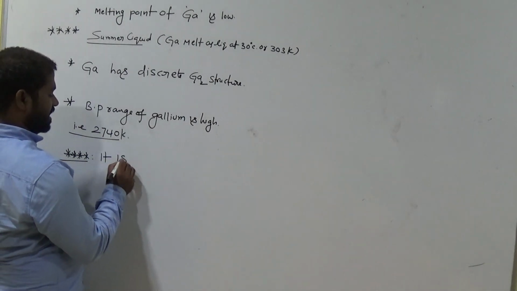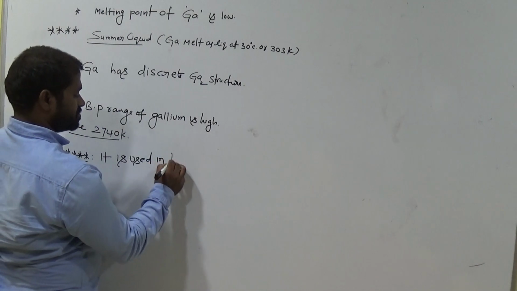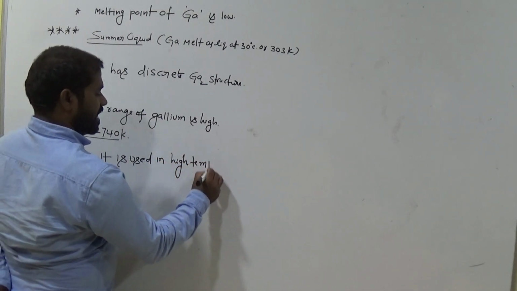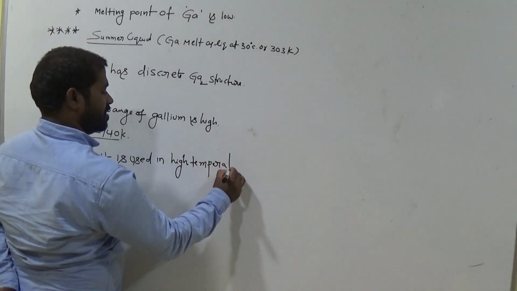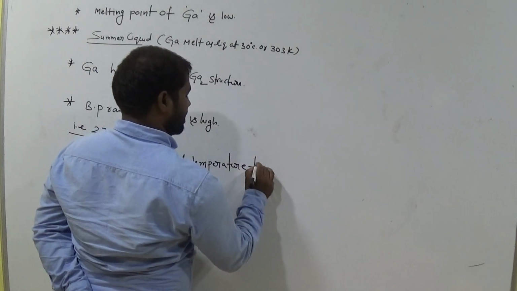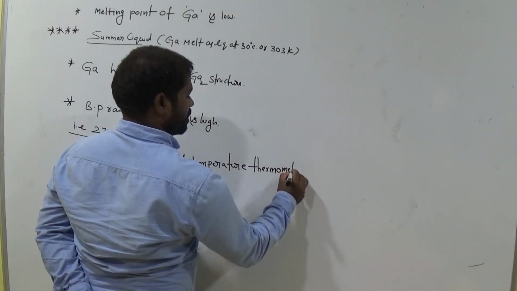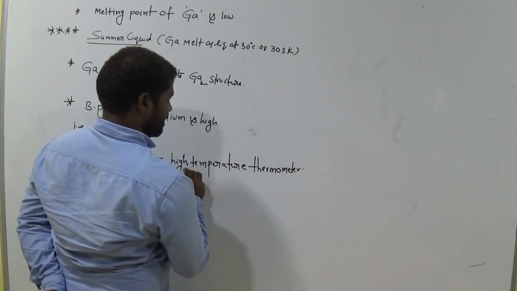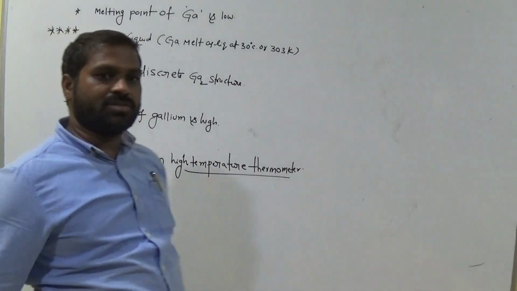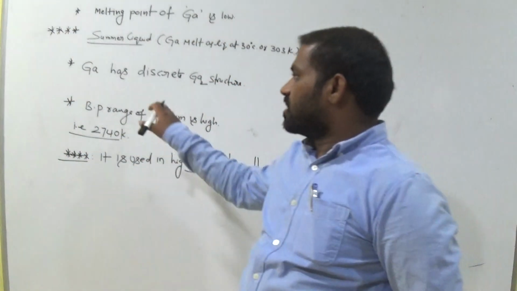Gallium is used in high temperature thermometers, very very important. If you measure high temperature through a thermometer, in that case we use the liquid that is gallium.